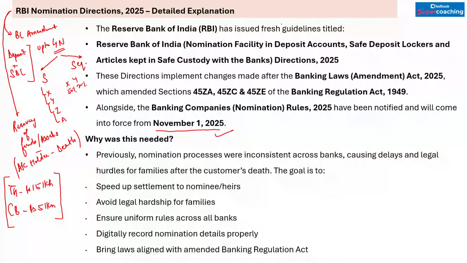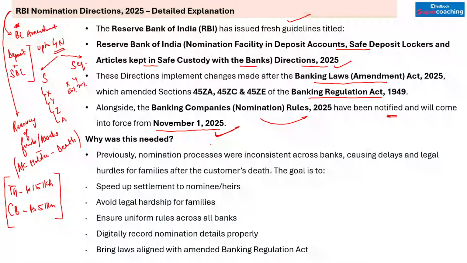So Reserve Bank of India has issued the fresh guidelines titled Reserve Bank of India Nomination Facility in Deposit Accounts, Safe Deposit Lockers and articles which are kept in safe custody with the bank's Direction 2025. These directions implement the changes which have been introduced under the Banking Laws Amendment Act. I hope you remember these changes, as well as the changes which are announced under the Banking Regulation Act 1949. Alongside, the Banking Companies Rules 2025 have been notified, and this will come into effect from which date?